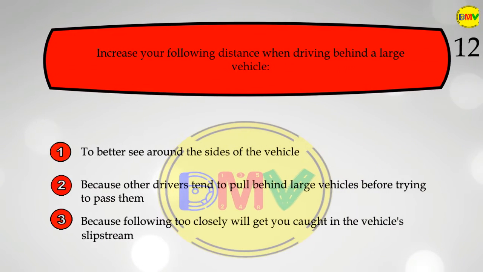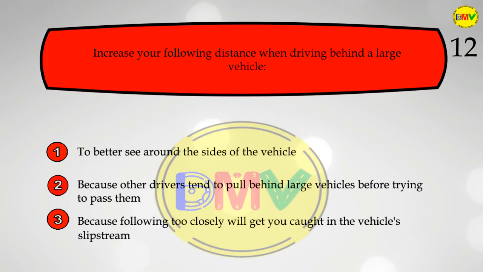Question 12. Increase your following distance when driving behind a large vehicle. 1. To better see around the sides of the vehicle. 2. Because other drivers tend to pull behind large vehicles before trying to pass them. 3. Because following too closely will get you caught in the vehicle's slipstream.